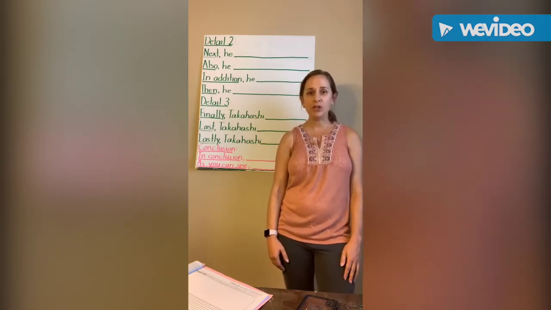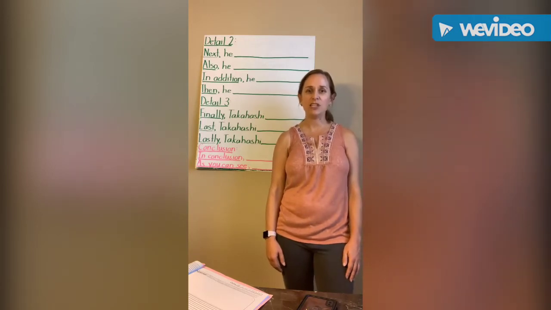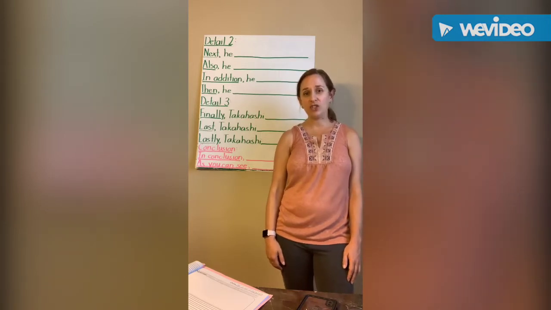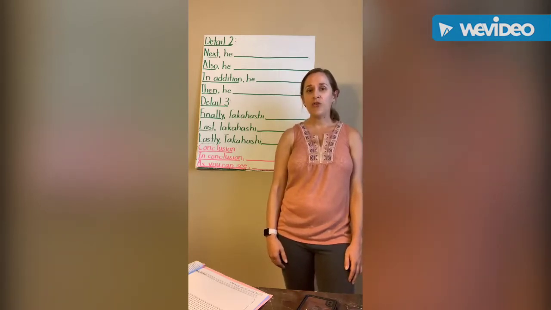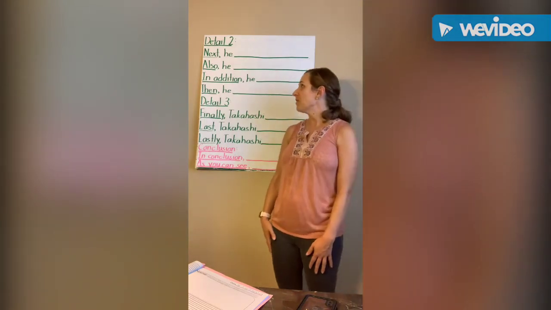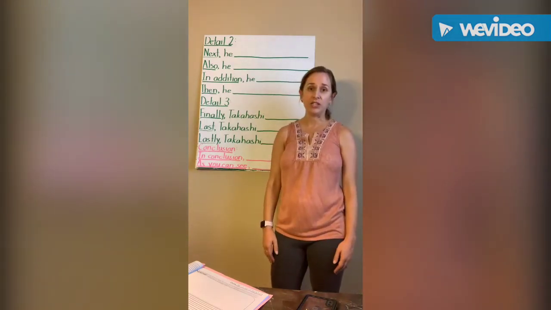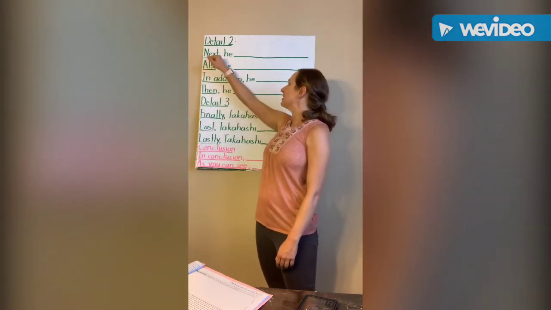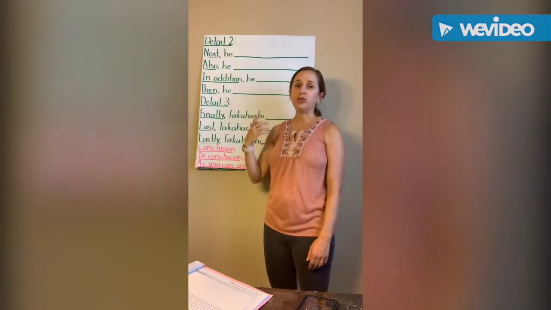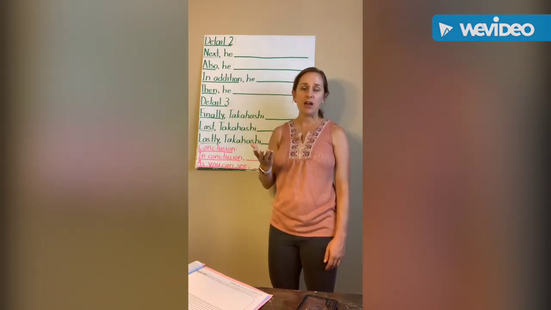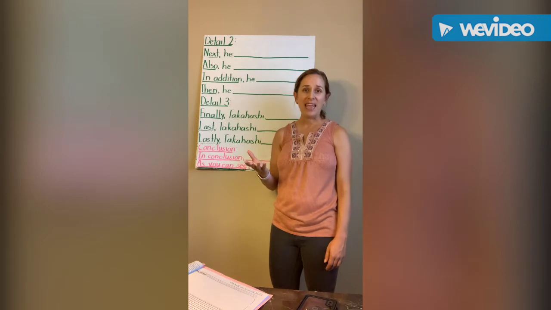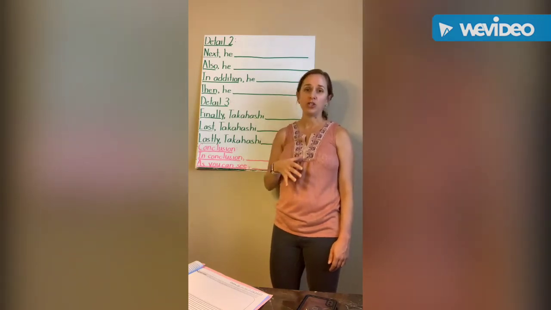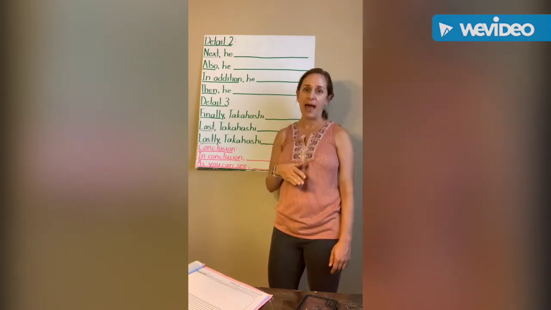These are going to be very similar to detail 1 from yesterday because these will be things that students heard about or saw when they listened to the story online. So for detail 2, I've given 4 sentence starters that students can choose from. Remember, they only have to choose one. Students can choose "Next, he blank." So students will want to complete that sentence with something else that they know that Takahashi did. And again, if students need to go back to watch the story, they can do that. If they don't remember those details from yesterday, they can always go back and rewatch.